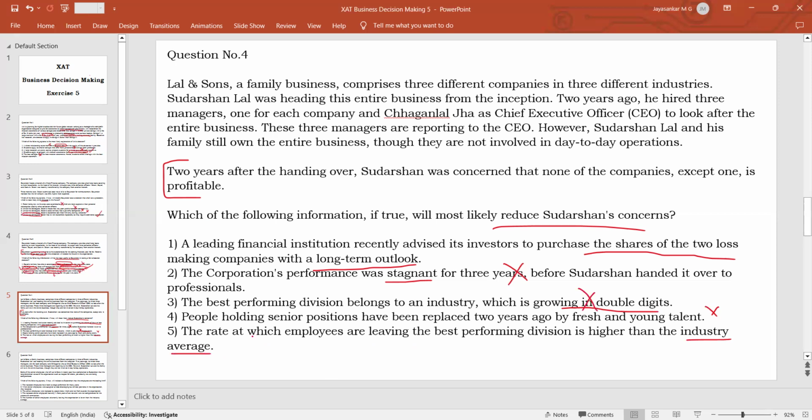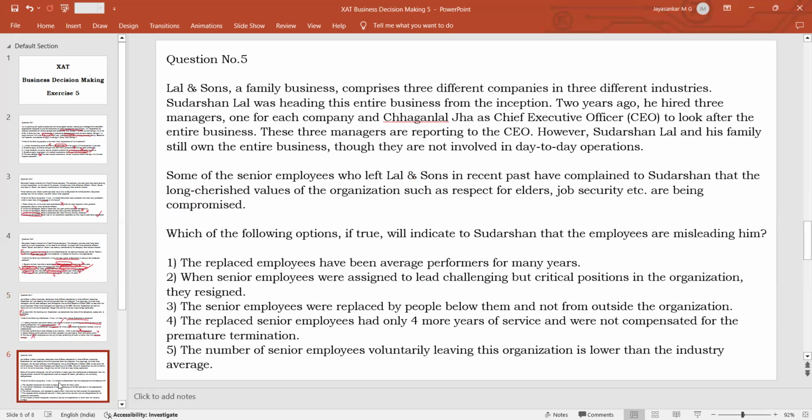So this will only increase his concern, not reduce his concern. All these things are not going to reduce the concern. Only option one will reduce the concern of the owner regarding the non-performance of the two divisions among the three. So option one will be your answer.